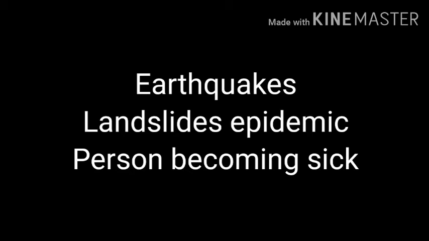A person becoming sick is an example of non-periodic change.